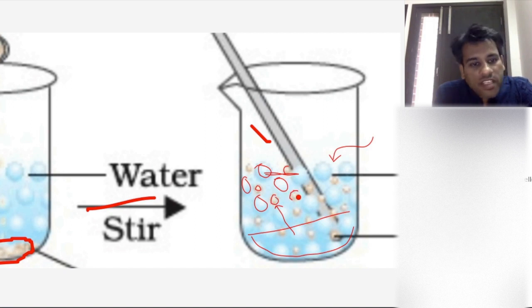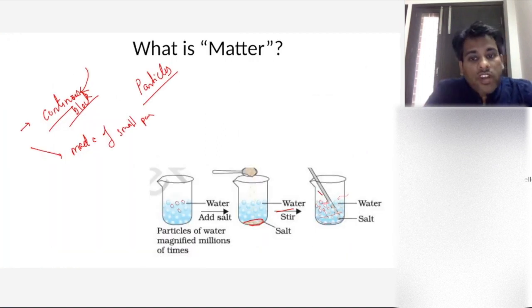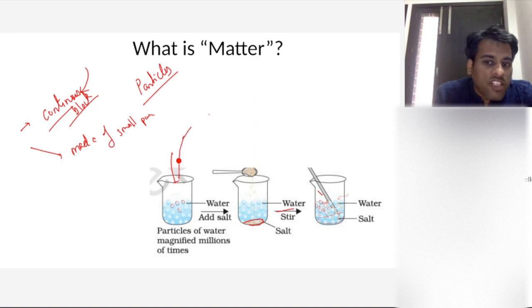Okay? This is very basic. Now, if I ask you a question, how small are these particles of matter? What is the size of these particles of matter? If you look at any body, you can divide it into various molecules. Let's say we look at water, right? If I ask you what is the smallest unit of water, you will say H2O, right? Because oxygen is bonded to two hydrogen atoms, right? This is the structure of water.